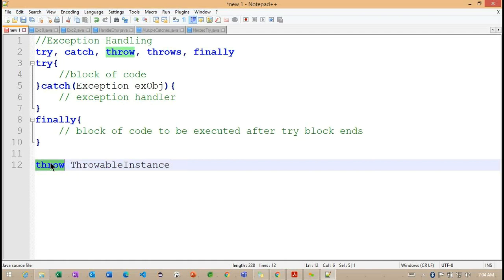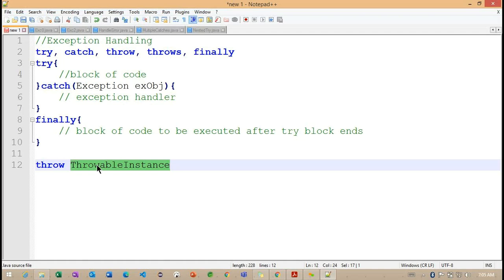Along with the exception classes, we cannot work with primitive types. We discussed the primitive data types, like int, char, boolean, long. We cannot use a primitive data type as a throwable instance. And non-throwable classes: what are they? String and Object.